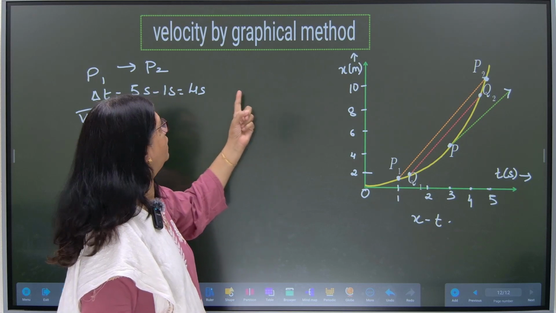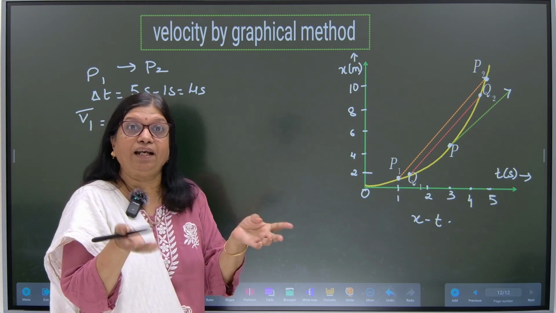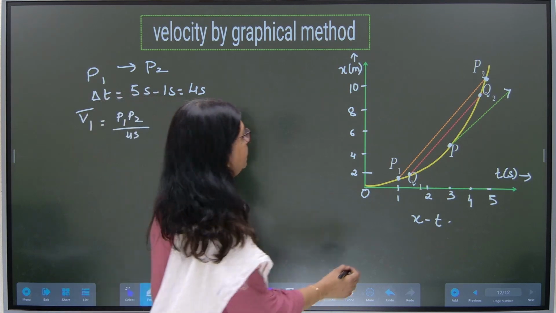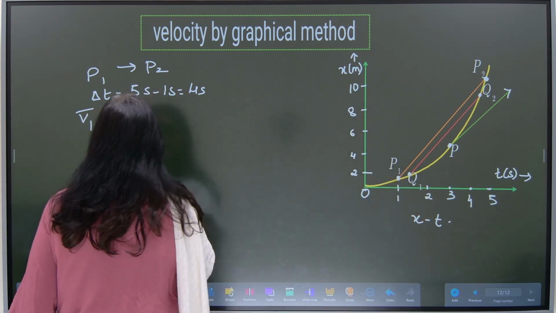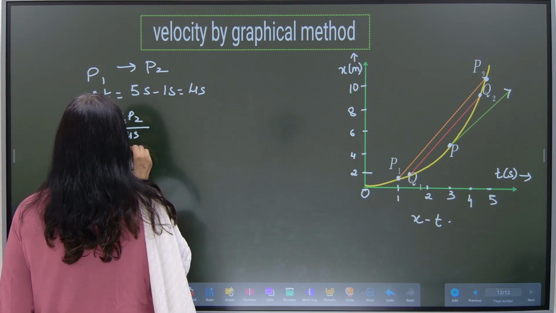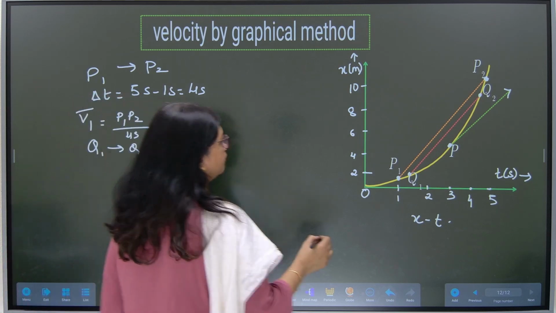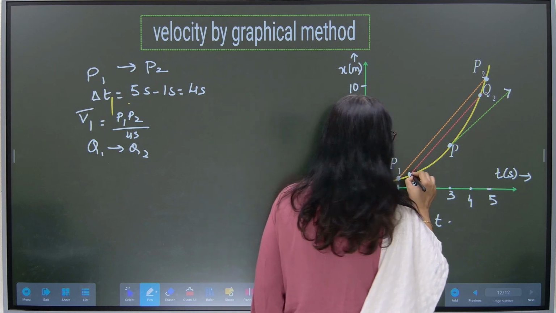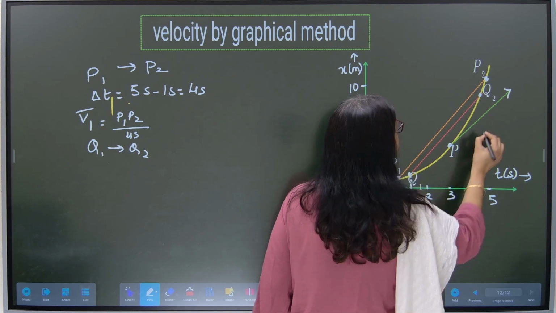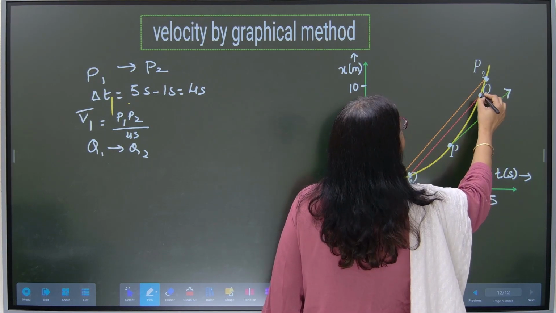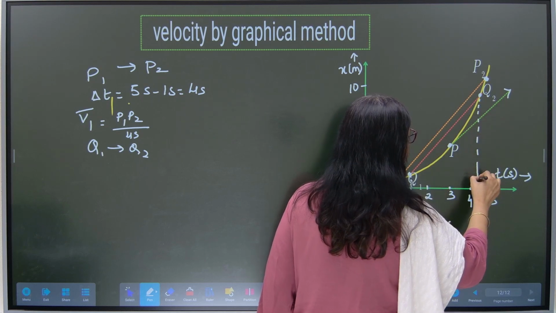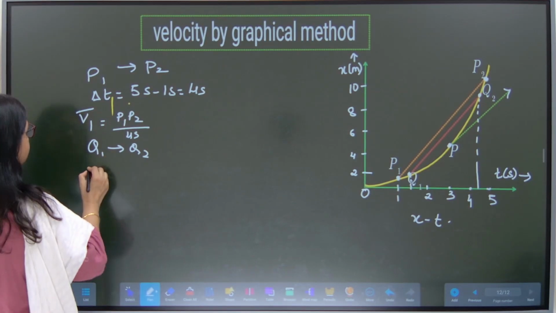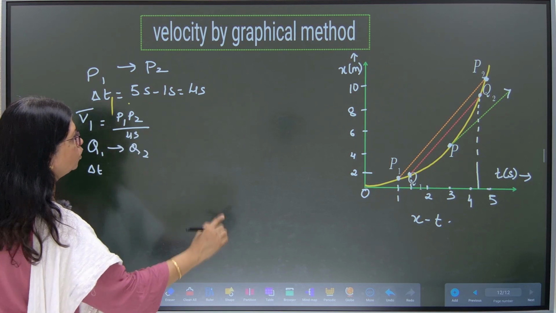Now our time interval was 4 seconds. Let us reduce the time interval now. Fine. So let us consider points Q1 to Q2, within, let us name this as delta T1, 1.5 to 4.5. So what is our time interval between Q1 and Q2?